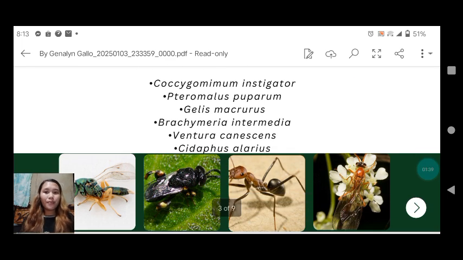Brachymeria intermedia, family Chalcididae, a family of chalcid wasp. Venturia canescens, family Ichneumonidae, a family of parasitic wasp. And lastly, Sidaphus alarus, family Eulophidae, also part of the parasitic wasp group. So these families primarily consist of parasitic wasps, which play significant roles in controlling pest populations.